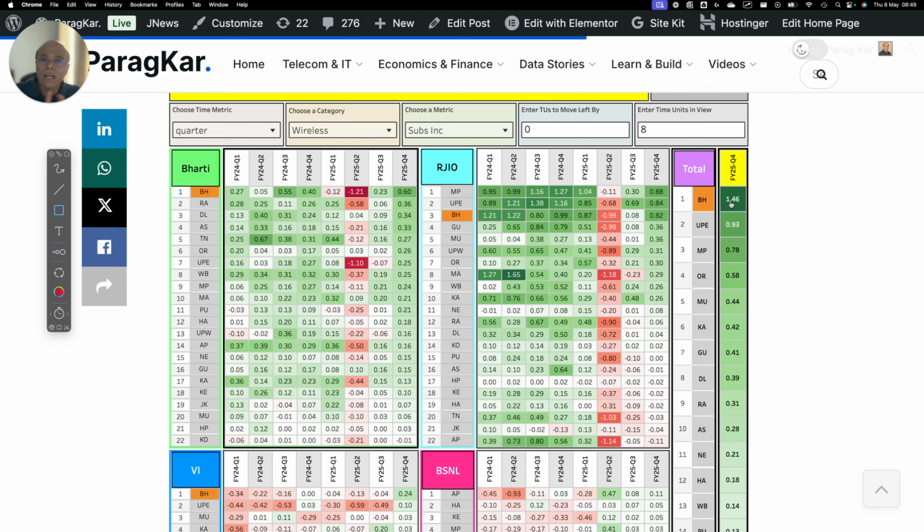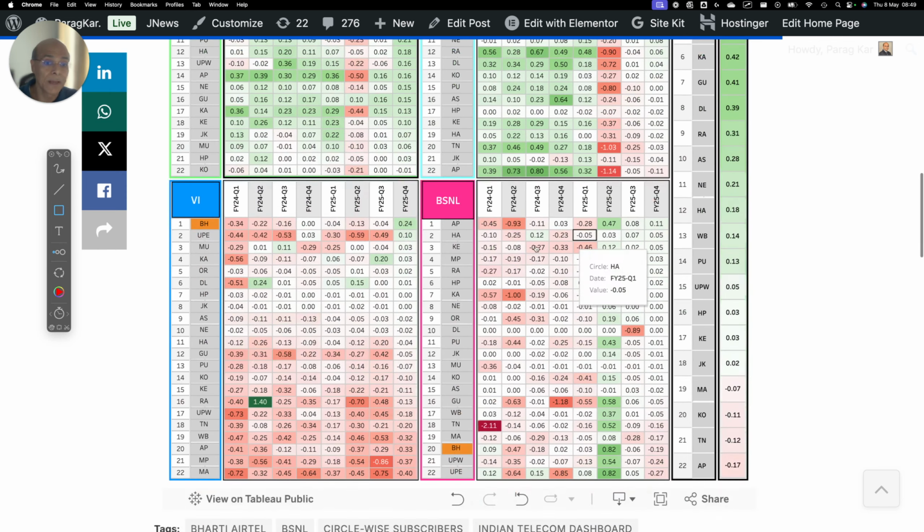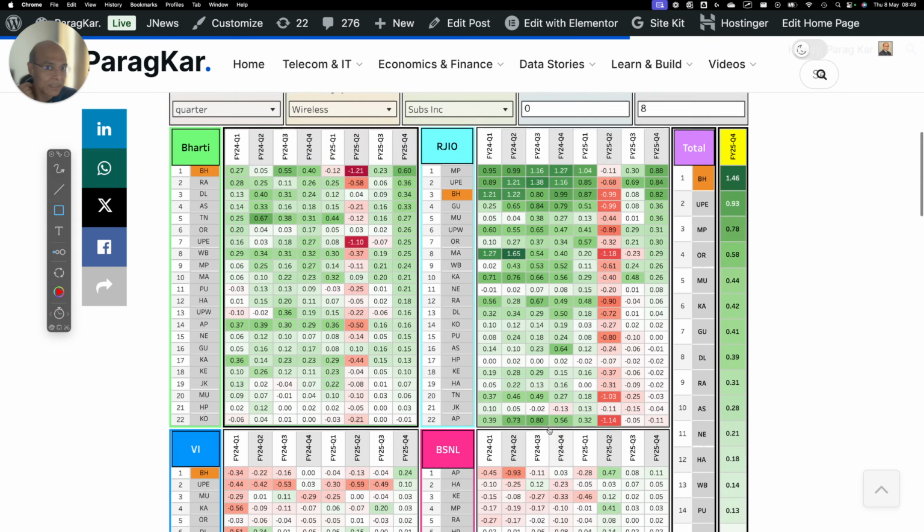The way the tool has been configured is, as soon as you click here, this will glow. Because everything is arranged in a descending order of subscriber gain in that particular quarter, it becomes very difficult to otherwise search. So this will glow in the respective service providers' dashboard or heat map. And you can see every service provider, whatever level it is ranked at, because of the last quarter's gains and losses will be clearly visible, which is very significant.